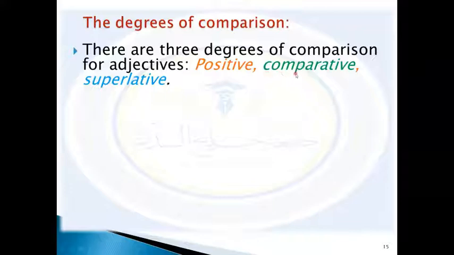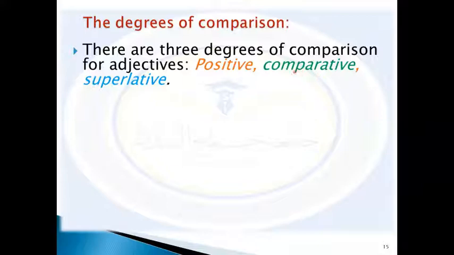Positive: as long as, as big as. Comparative: when we add -er, we say longer than, bigger than.